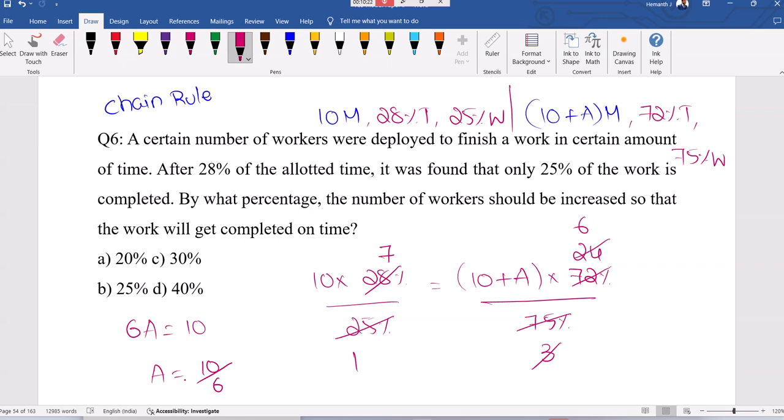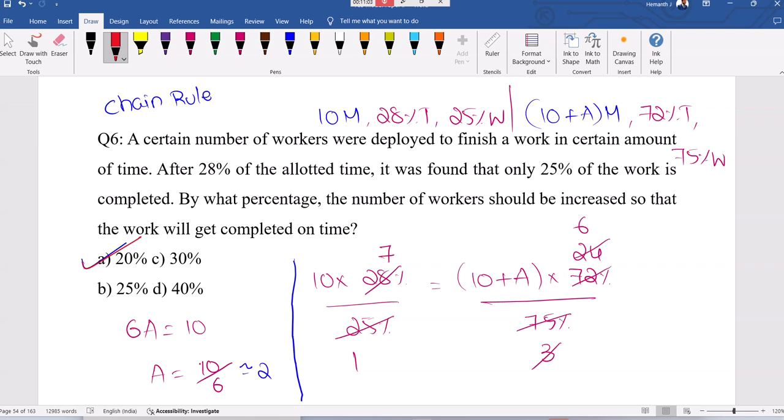Additionally we require close to 2 men. 10 by 6 means, okay, this is regarding number of people, no? We can say 2 people extra required. 1 point something means 2 persons required. For 10 members, 2 persons increased means 20% increased. So this is 1.66. 1.66 men are not there, no? The number of workers must be an integer, 1, 2, 3, 4 like that. If it is more than 1 and less than 2, we should take 2. 1 point something means 2 workers.